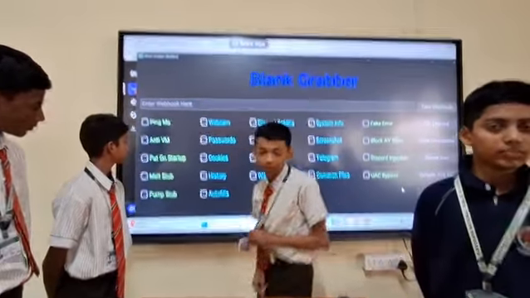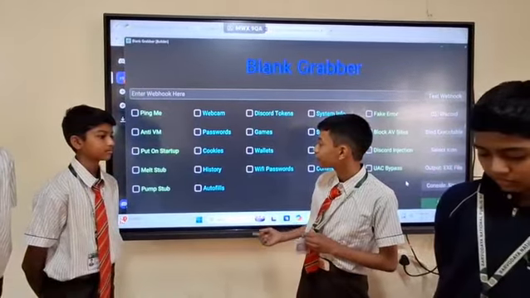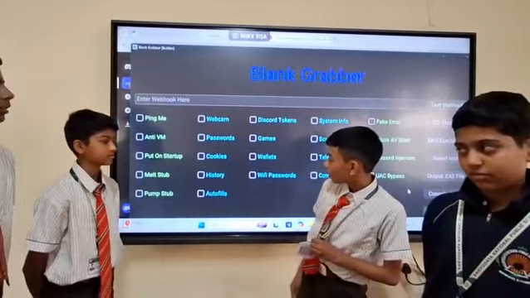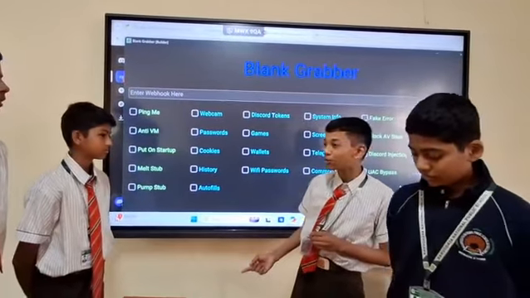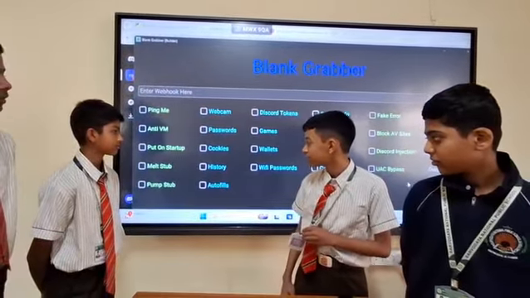Put on startup. It puts it in the startup folder. When we turn on the computer, it instantly runs and sends the information once again. Melt stub. Once the program is run, it will delete itself with no traces of its presence.